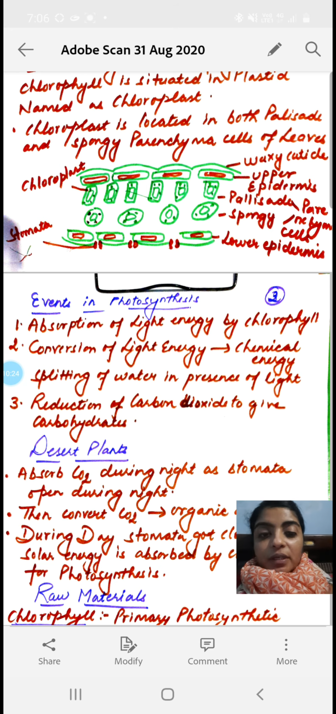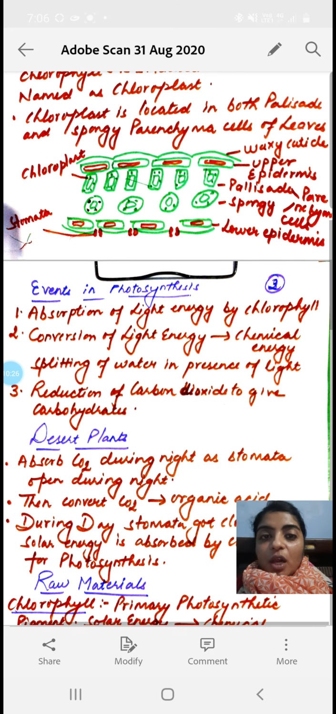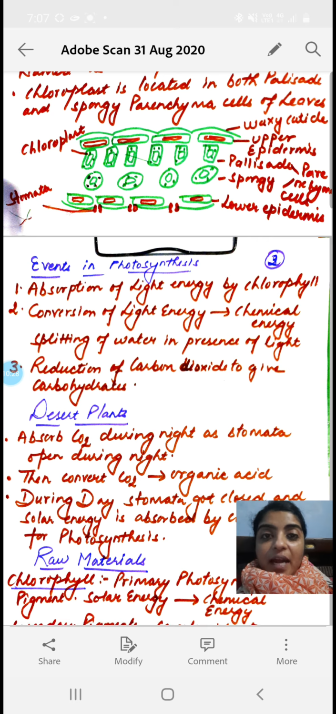One is the position: one is upper and another one is lower. The other difference is that stomata are maximally present in the lower epidermis. The upper epidermis either lacks stomata, or if stomata are present, they are very few in number. Now inside the epidermis, two types of parenchymatous cells are present.